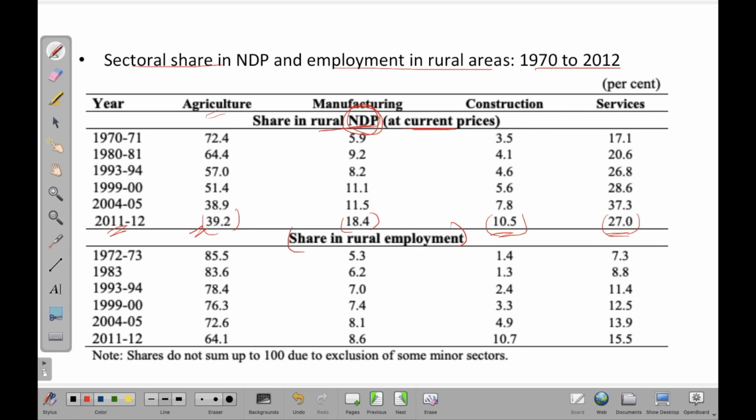Now if you look at the share in the rural employment, you would see that of all the people being employed in the rural areas, 64.1% people are employed in agriculture, and similar is the case with manufacturing, 8.6, 10.7 for construction, and 15.5 for services, right? So this is the overall scenario of sectoral share in NDP and employment in the rural areas.